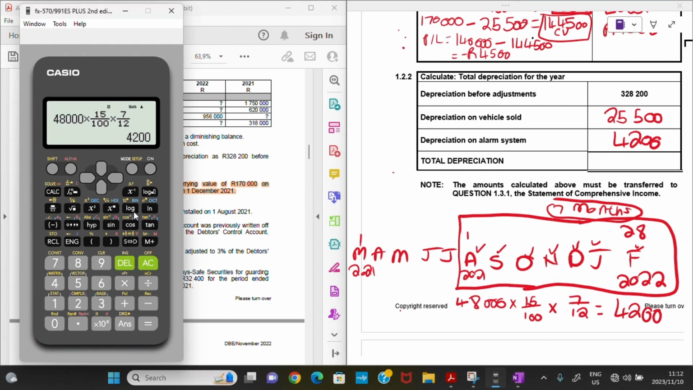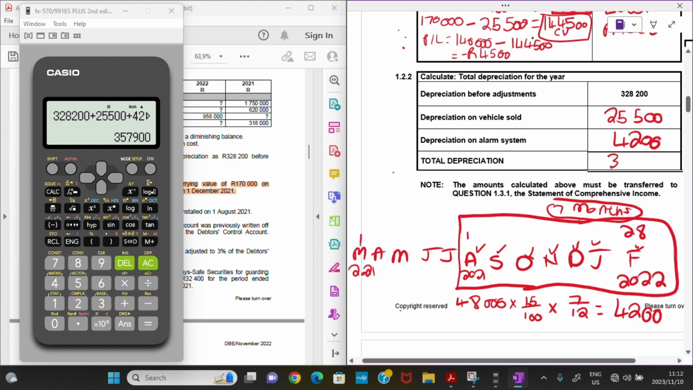So to get the total depreciation, we are just going to add the 328,200 plus the 25,500 plus the 4,200, and that is actually 357,900.